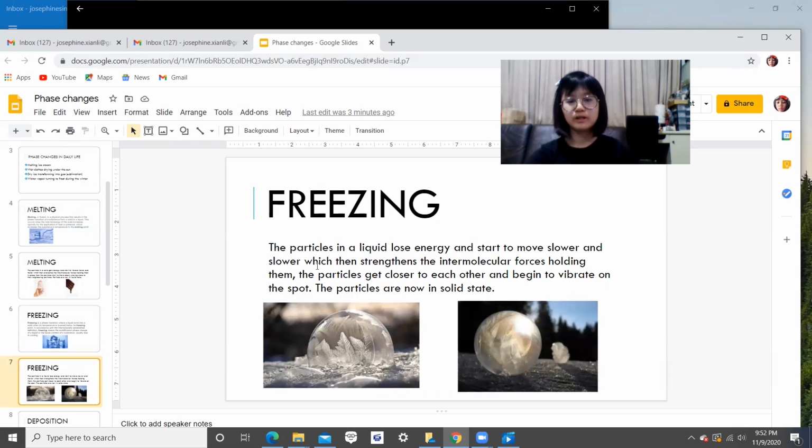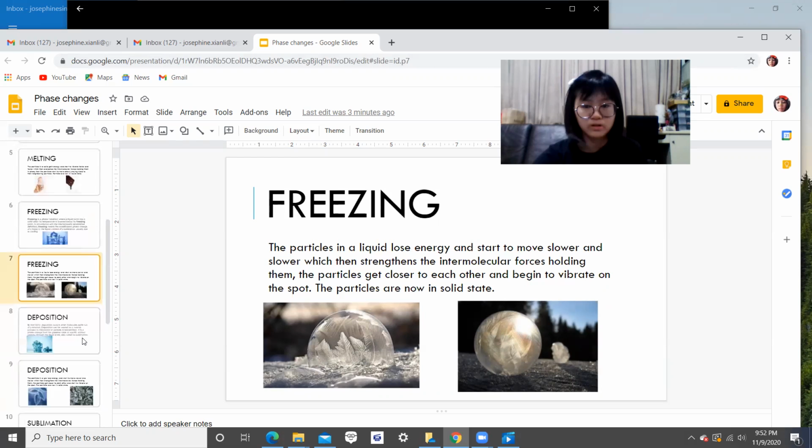Freezing. The particles in a liquid lose energy and start to move slower and slower, which then strengthens the intermolecular forces holding them. The particles get closer to each other and begin to vibrate on the spot. Particles are now in solid state.